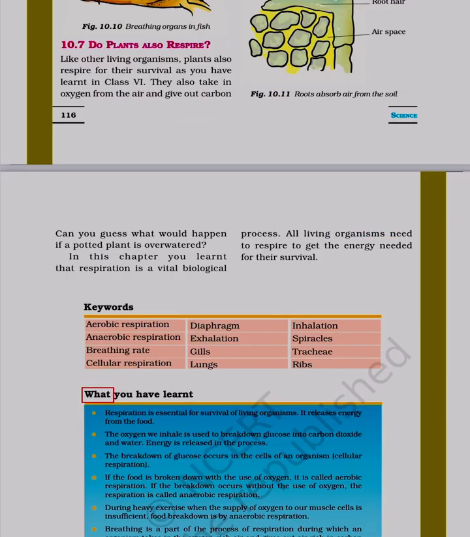Keywords. What you have learned. All living organisms need to respire to get the energy needed for their survival. Aerobic respiration, diaphragm, inhalation, anaerobic respiration, exhalation, spiracles, breathing rate, gills, trachea, cellular respiration, lungs, ribs.